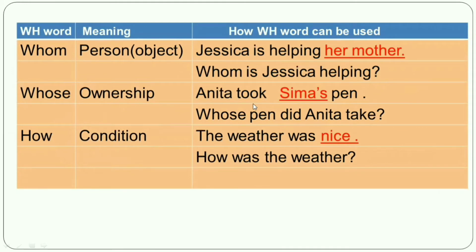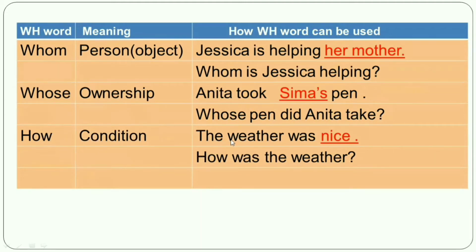So you have to take do, does, did as the auxiliary verb. Took, it is in the past tense, then did will be taken as an auxiliary verb. So right here did, and then subject Anita, and present form of the main verb, that means took, it will be take, and at last question mark will be given. So whose pen did Anita take?